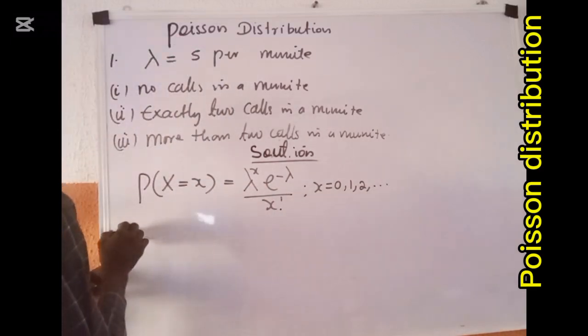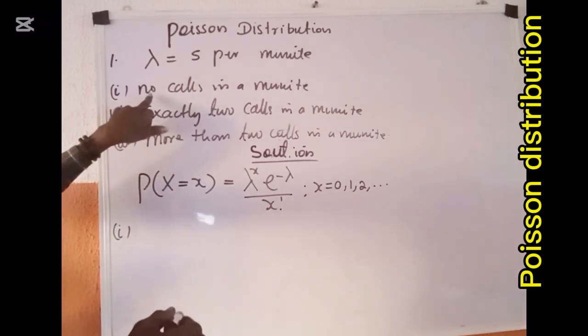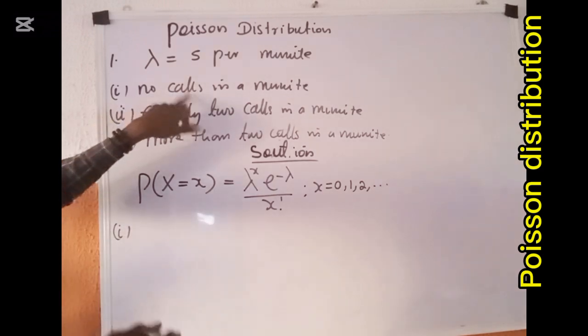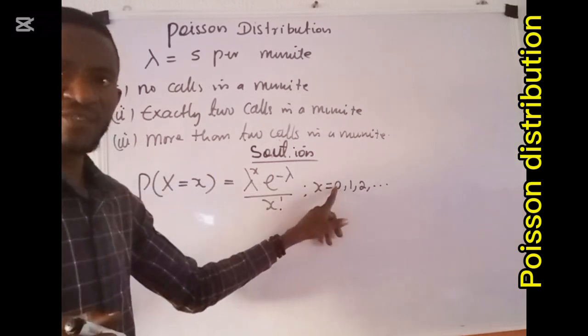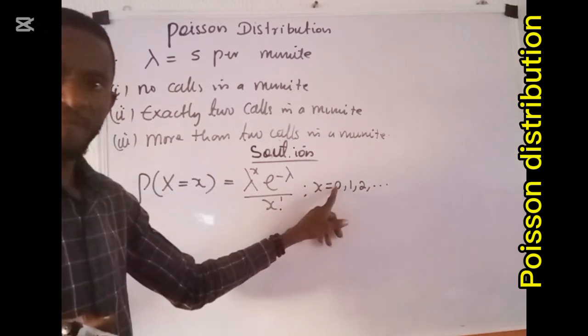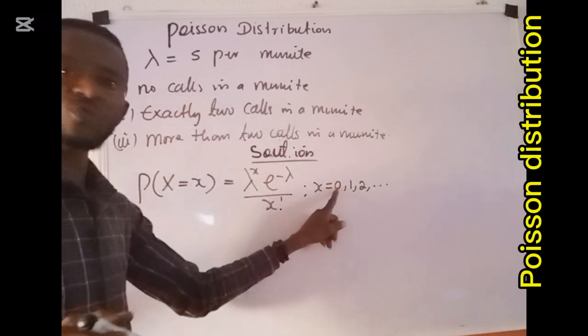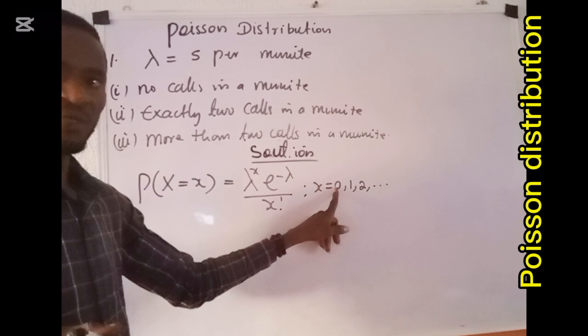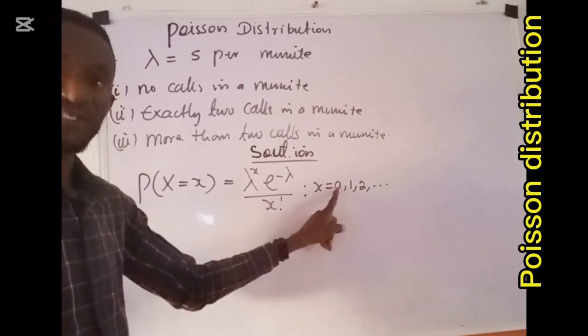Question number (i) is talking about no calls. And no calls means the number of calls in that interval is 0. It means that the number of calls going through the MTN network per minute within that interval is 0.